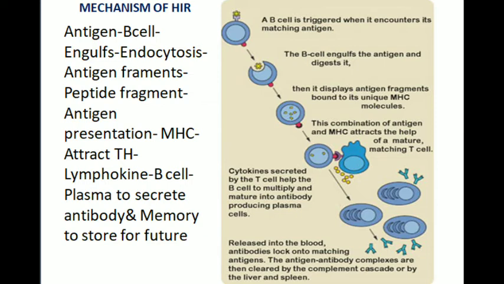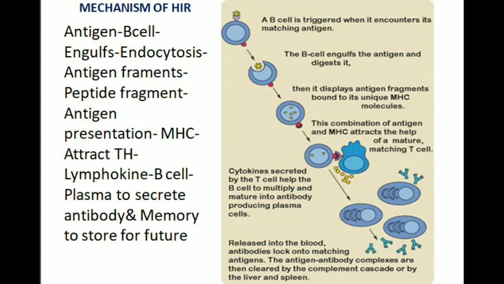And the fragmented antigen now attaches and binds with the major histocompatibility complex. Once the fragmented antigen binds with the major histocompatibility complex, it helps to attract the mature T helper cell. Now, the mature T helper cell and the major histocompatibility complex bind with each other. Now, the activated T helper cells synthesize lymphokines or cytokines. Now the B lymphocytes are activated by the lymphokines secreted by the T helper cell.